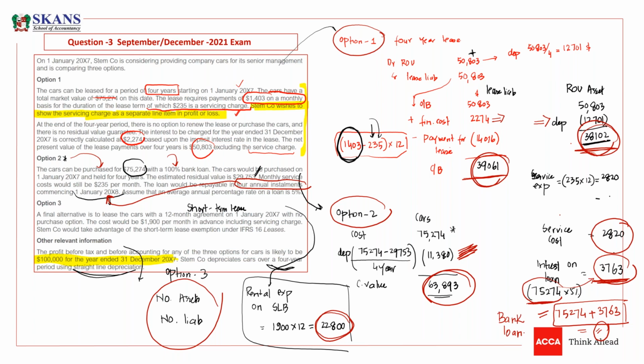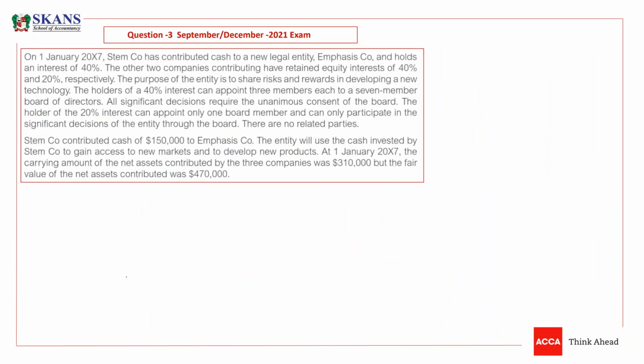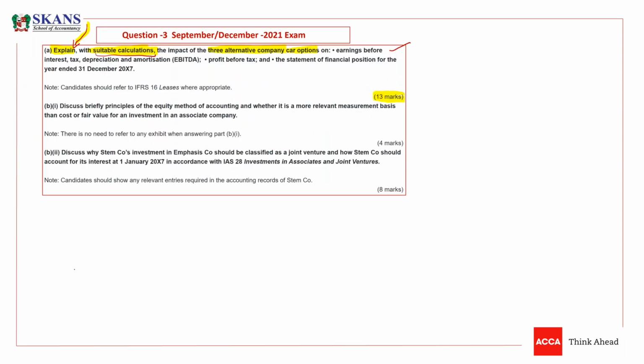Okay, brilliant. Now, guys, we have another part. So what is this part? Listen carefully. First we are going to revise and then we will be solving this.